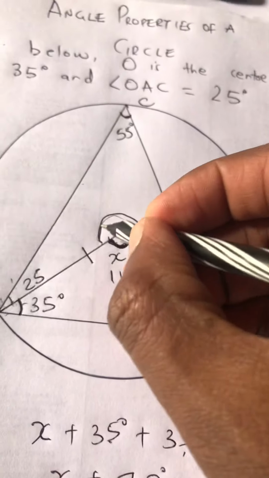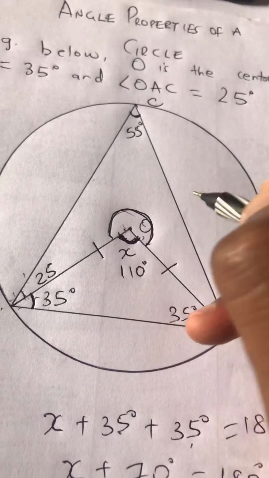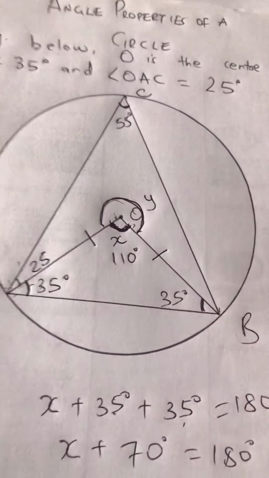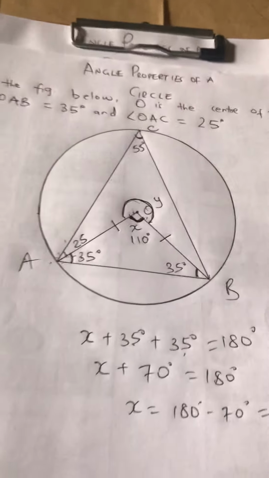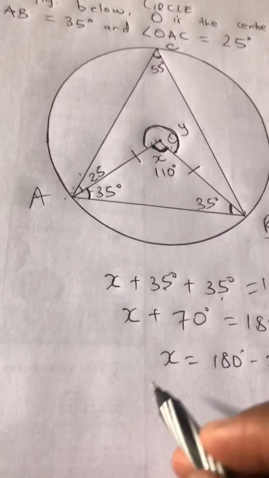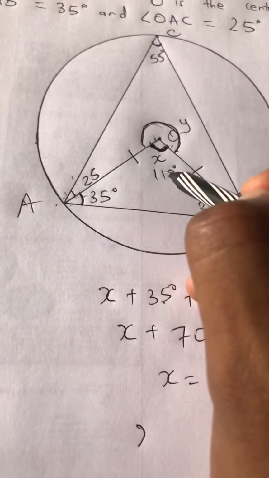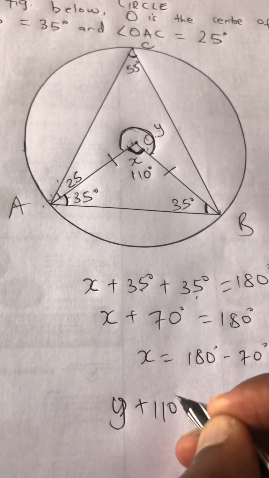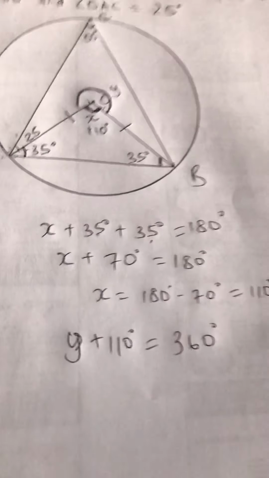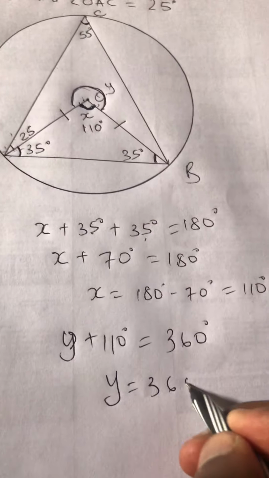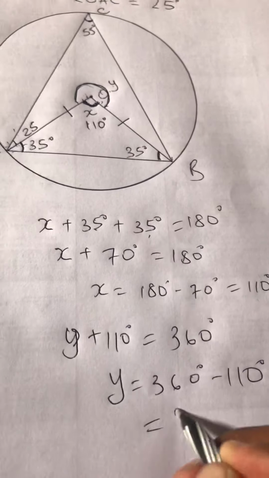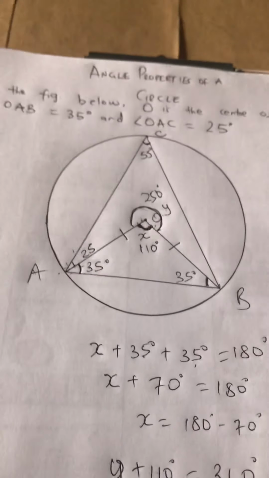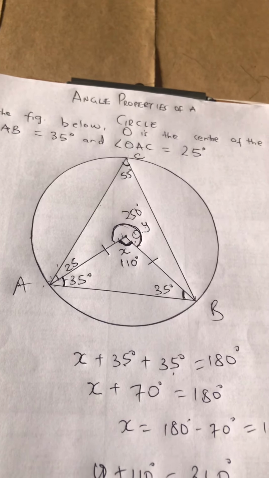Something else, this outside angle here, you can call it Y. We know that these are angles at a point. Angles at a point add up to 360 degrees. Therefore, 110 plus Y plus 110 degrees should give you 360 degrees. Therefore, Y is 360 degrees minus 110 degrees, which is 250 degrees. 250 degrees. There, okay? Nice one, nice one.